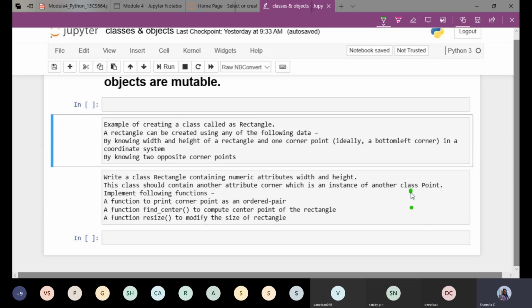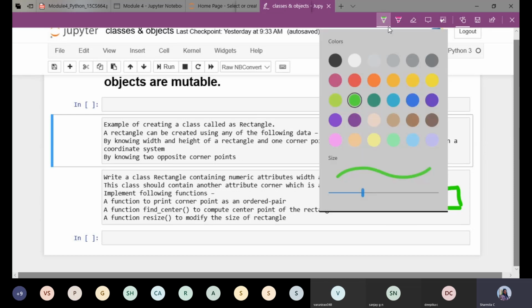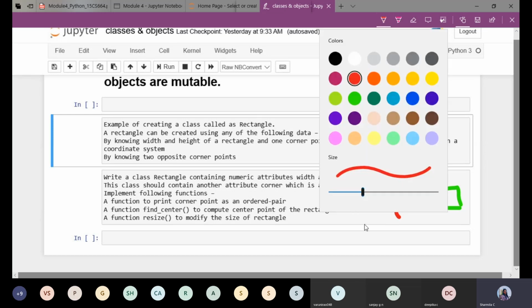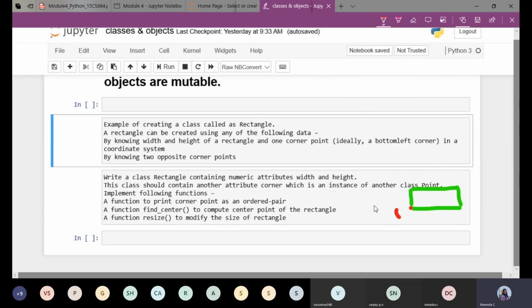So once again, at that corner point, if I know the height and the width, what can I do? I can create a rectangle. I should know the corner point, which is representing the coordinate, that is x, followed by y. And this is your width and this is your height. So this is one way of creating a rectangle.